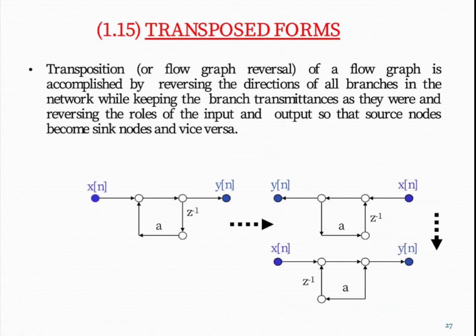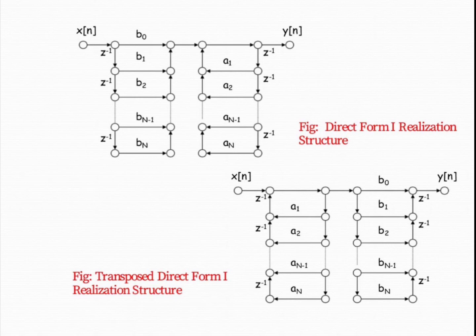Now next, how we use the transposed form in direct form 1 realization and direct form 2 realization. As we know, in direct form 1 realization, first of all we realize zeros and poles. In the transposed form, because we are reversing the direction, the coefficients remain constant always. If we reverse the direction of the branches, that means that particular coefficient is shifted from one place to another.